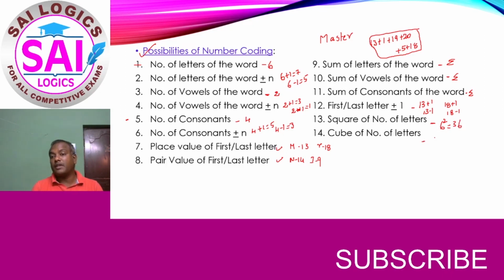So it can be the cube of the number of letters, that is 6 cubed, that is 216. And the 15th possibility: depending on the even number count, odd number count and prime number count of letters, the alphabet can be changed as a number. So these are the possibilities of number coding.